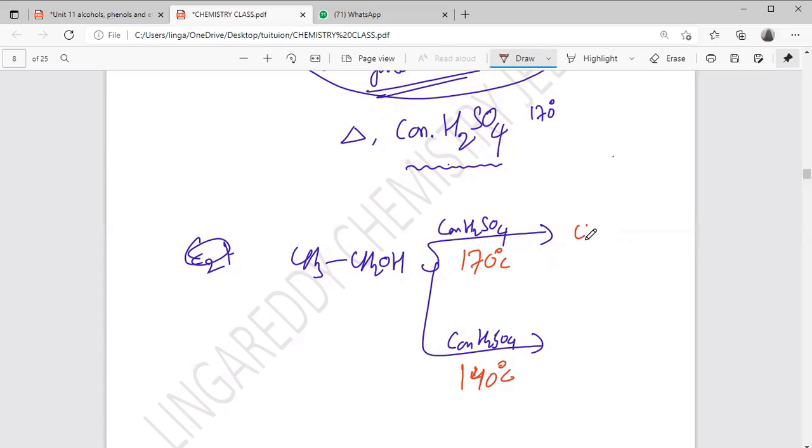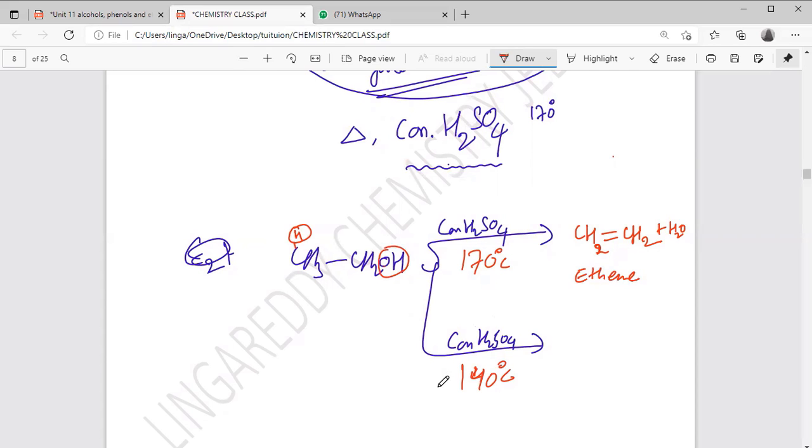Now here I will get CH2=CH2, an alkene. Of course, the byproduct is a water molecule. How am I getting it? See here, the OH group is there and on the adjacent carbon, a hydrogen. This H and this OH are released, forming the alkene. Is this step clear?